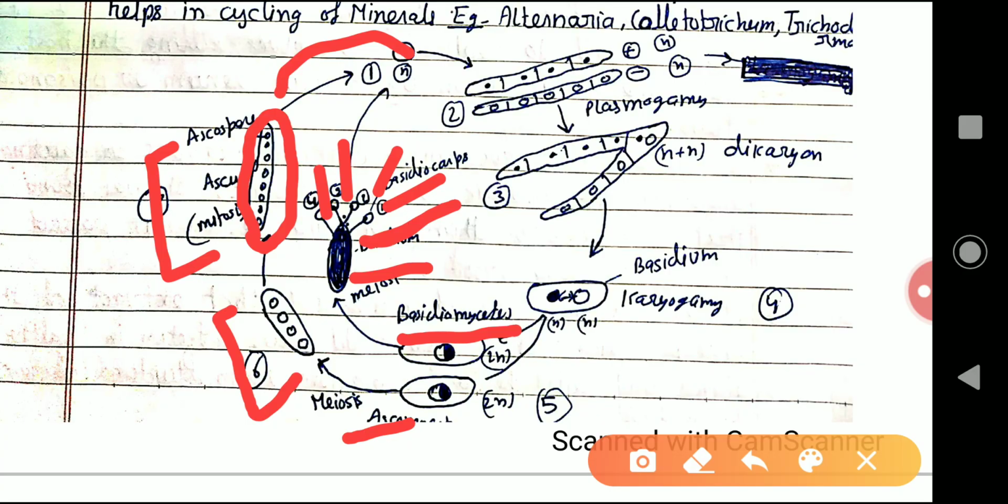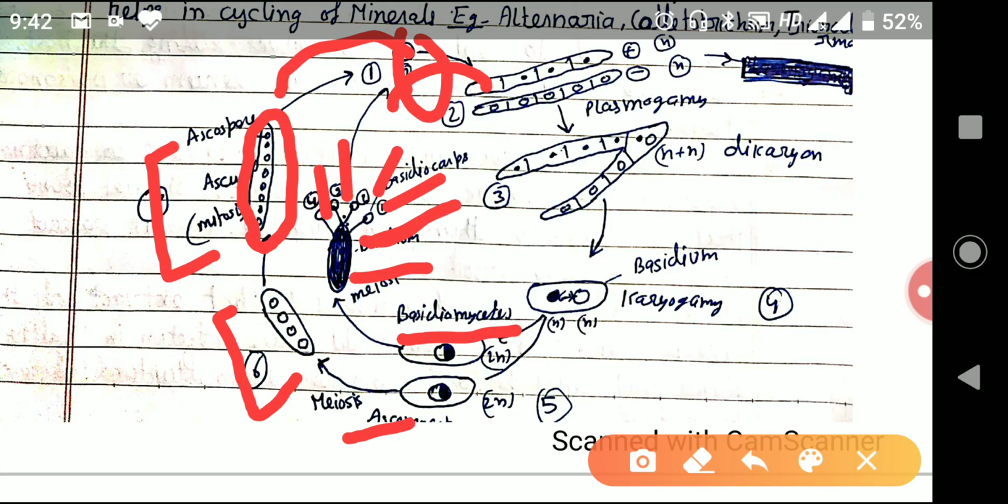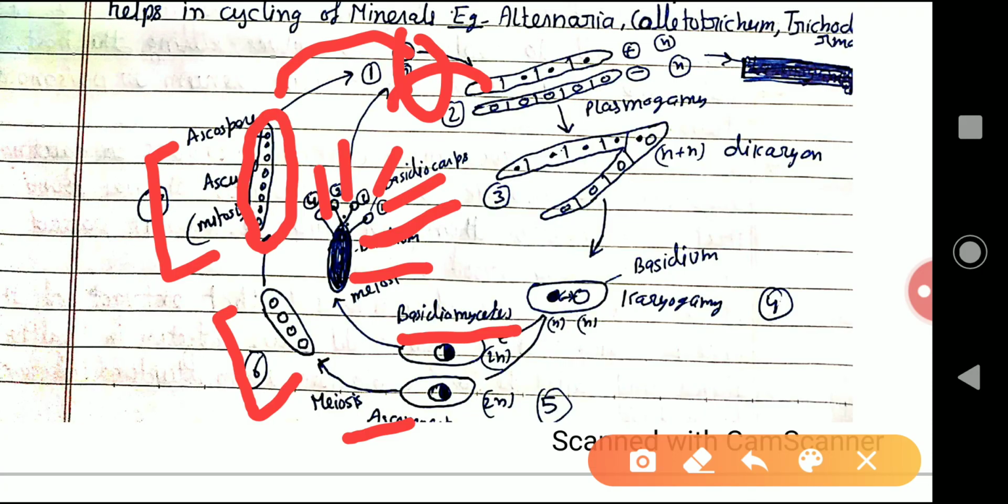And later on, when these basidiospores are liberated to the medium, detached from the parent body, they will germinate into a new one. Here, the same life cycle takes place. Each spore is liberated, the same, because this is the same process. From here to here, this is the difference between the Ascomycetes and the Basidiomycetes. I hope now you are clear about the Ascomycetes and Basidiomycetes.